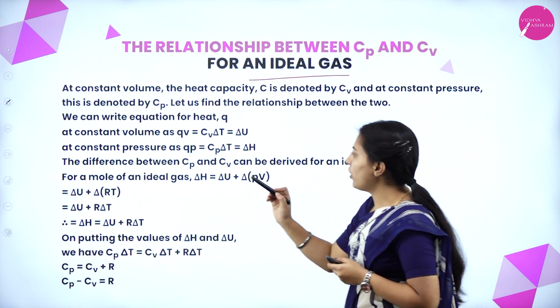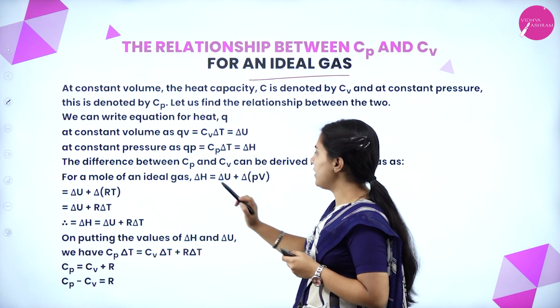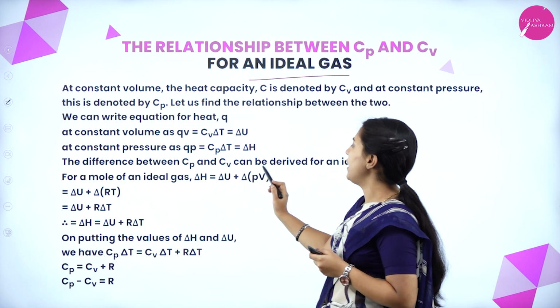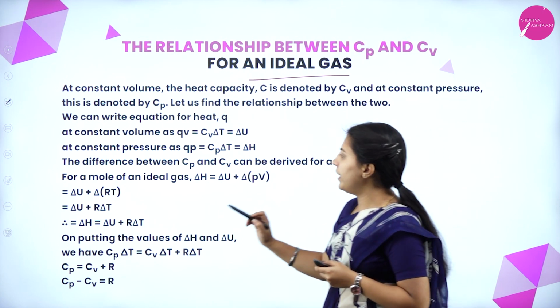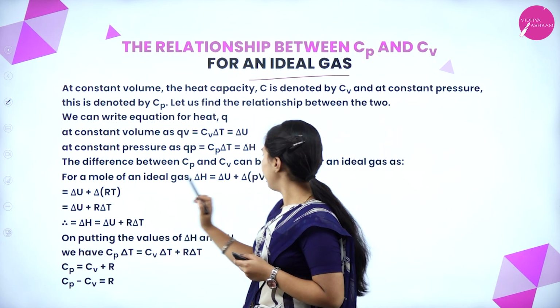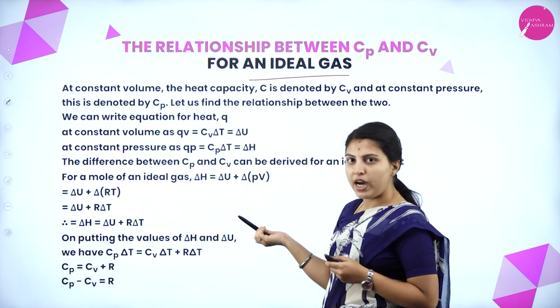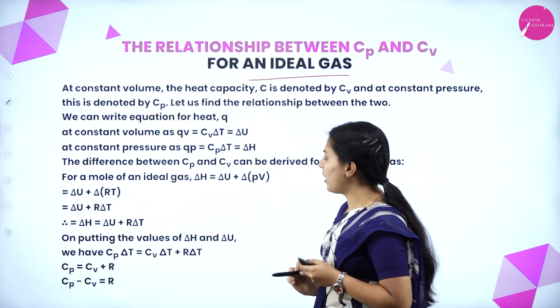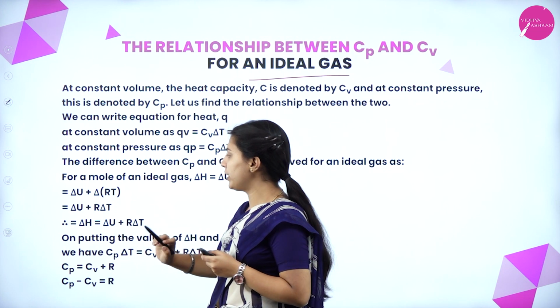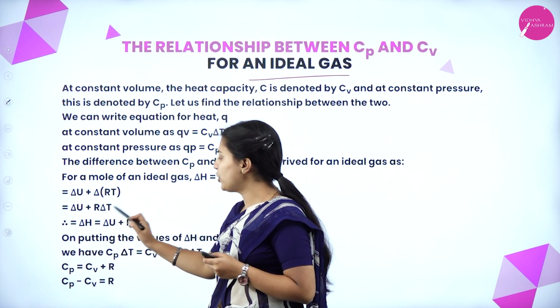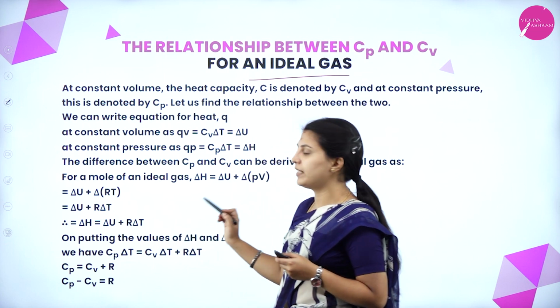For a mole of an ideal gas, delta H equal to delta U plus delta PV, that is delta U plus delta RT. We have taken PV equal to RT, so delta H equal to delta U plus R delta T.